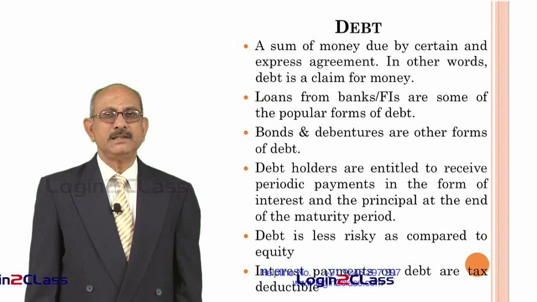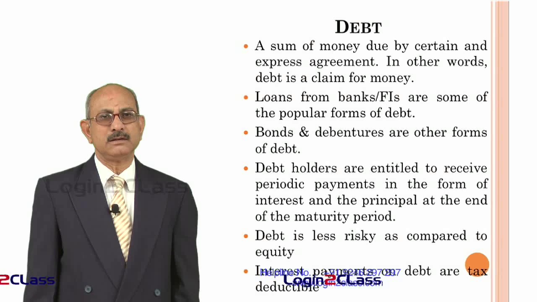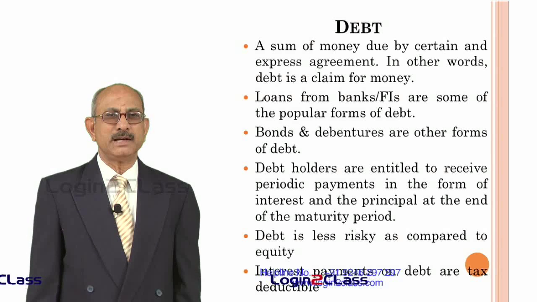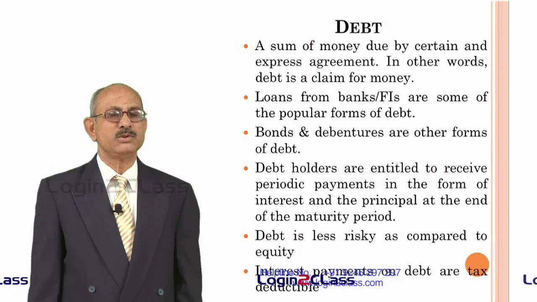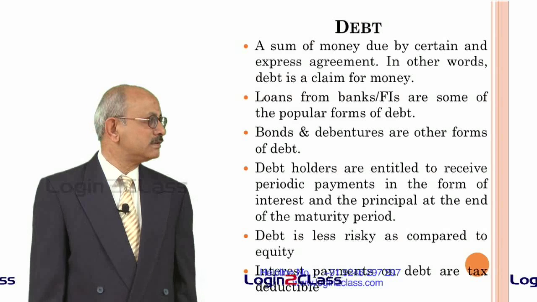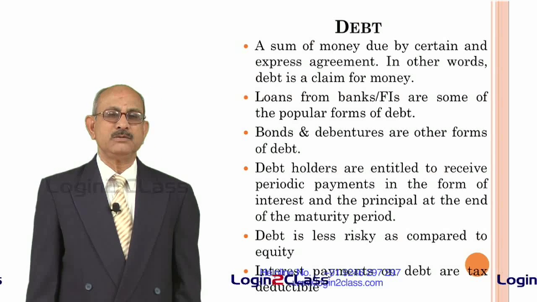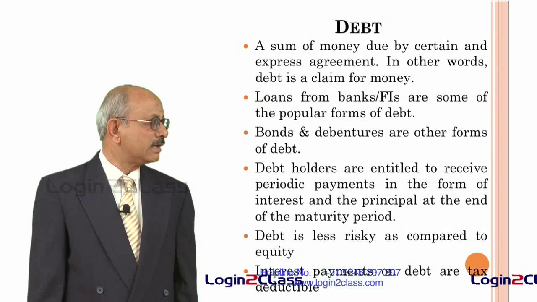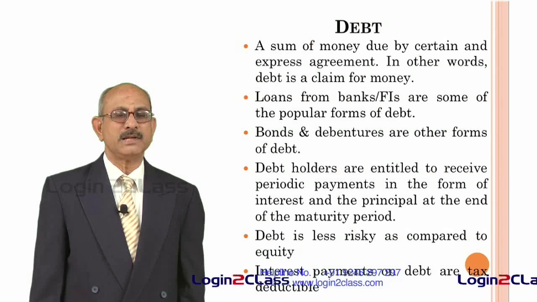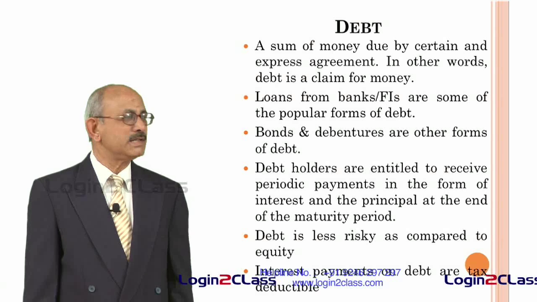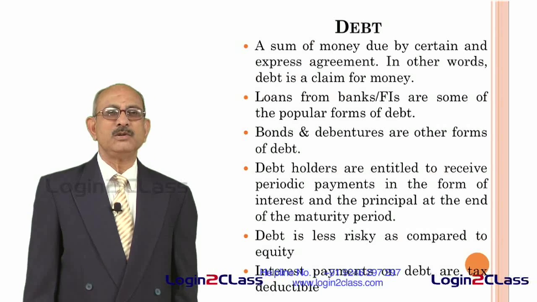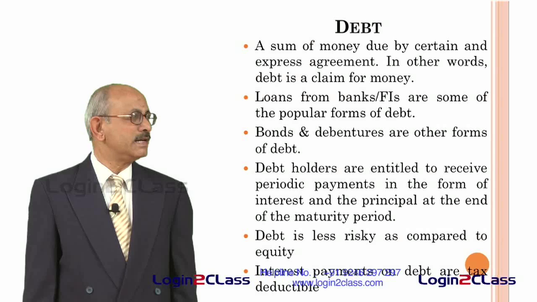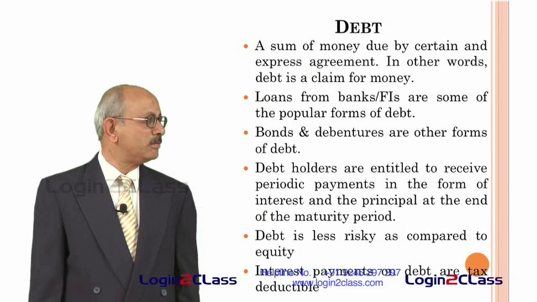So whenever debt is issued by entities, normally by companies to the public at large, it is always issued in the form of either debentures or bonds. Normally these words are interchangeable. In some cases it is called debentures, in some cases bonds, but bond is the normal term now used in the case of debt taken by companies from the public.